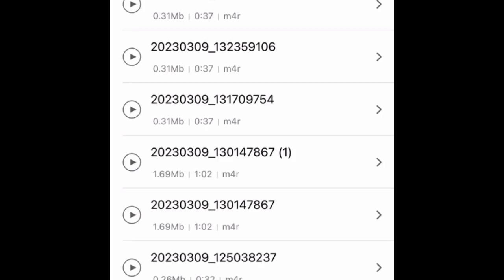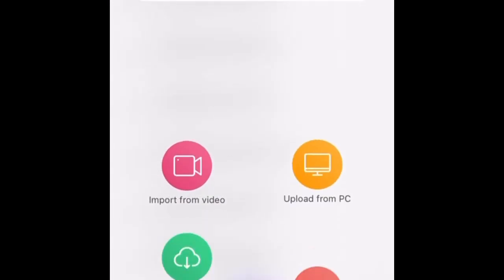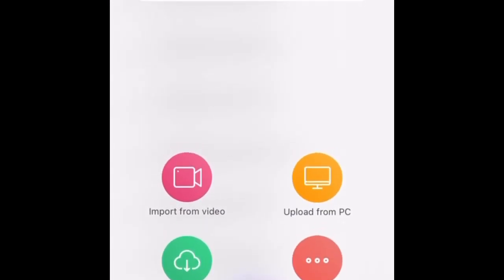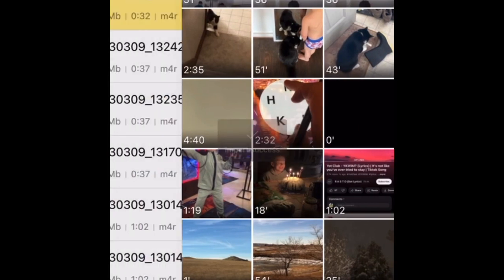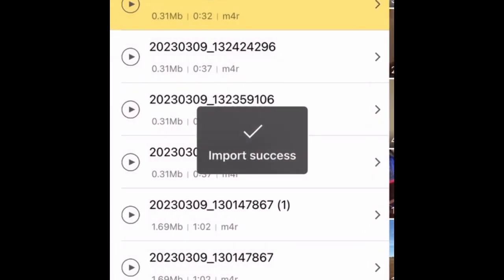Now press the plus at the bottom of the screen. Then you press Import for Videos. Then pick your sound, video, or song that you recorded and saved to your photos.